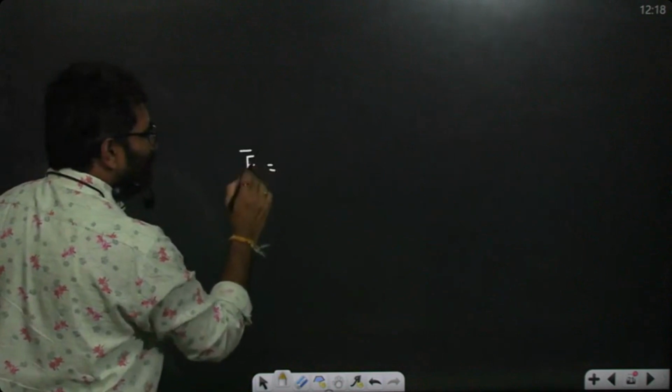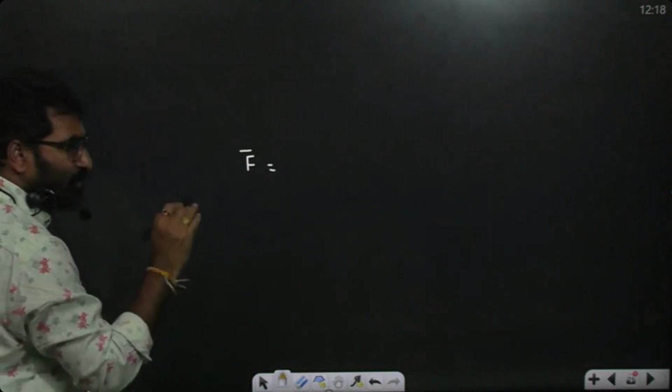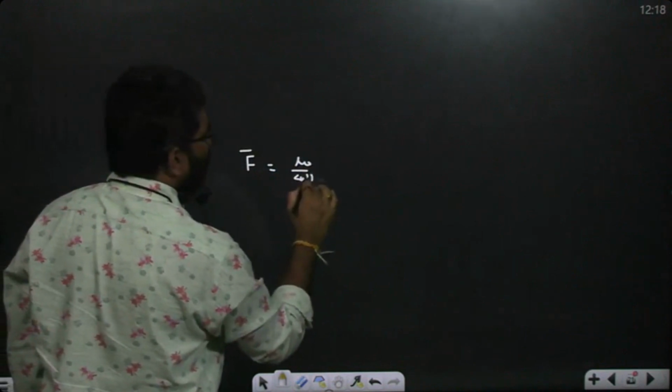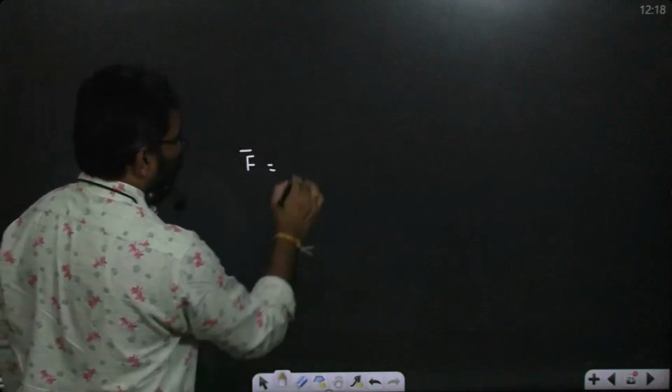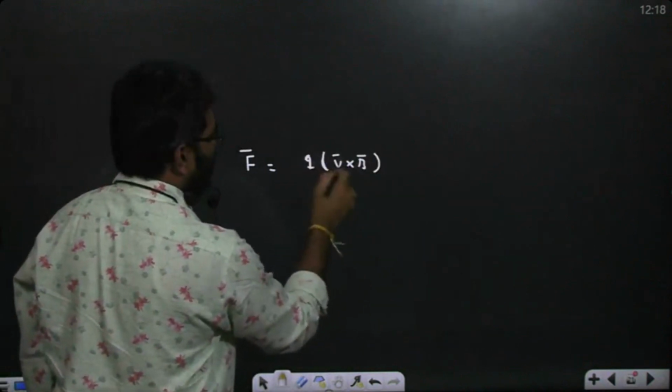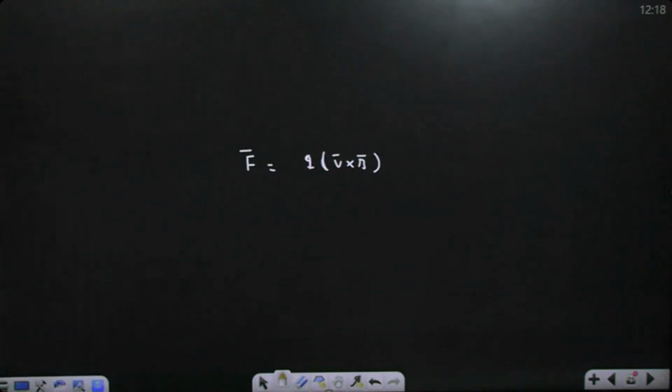So force is nothing but what? The force on any charged particle projected in an external electric or magnetic field is mu naught by 4 pi Q into V bar cross B bar. Since we are writing B bar here, it is mu naught by 4 pi Q into V bar cross B bar. So how to calculate that? The force, I am asking you.